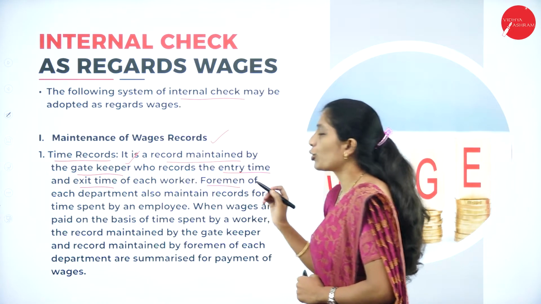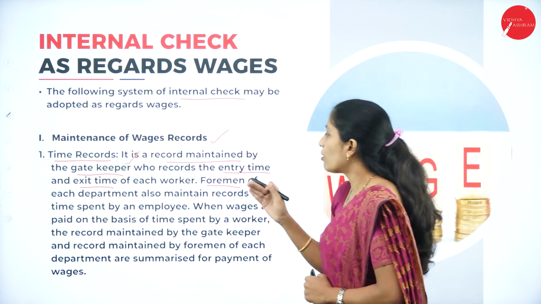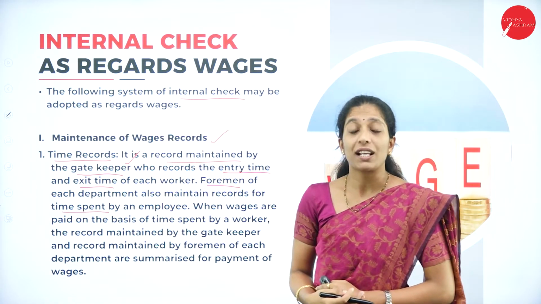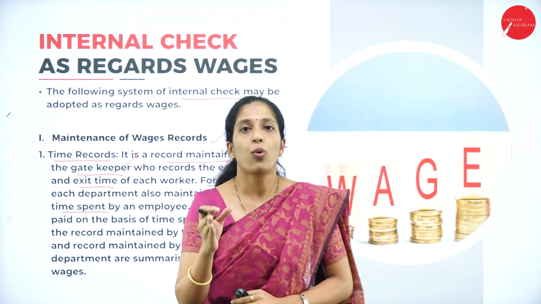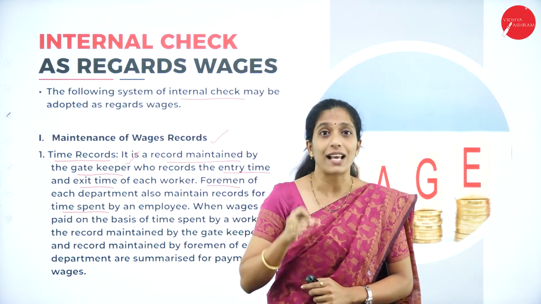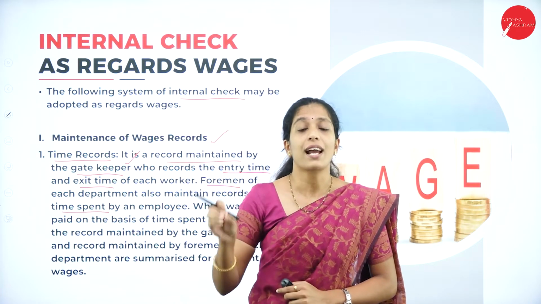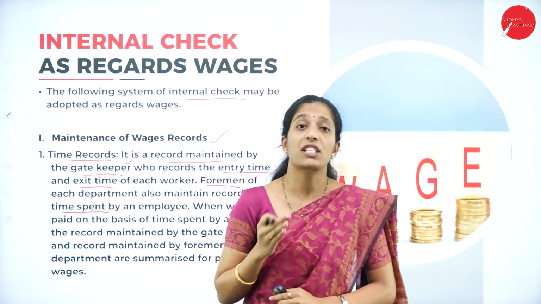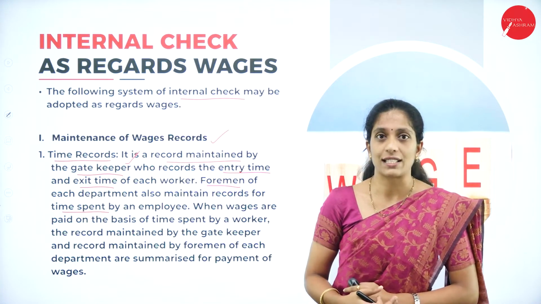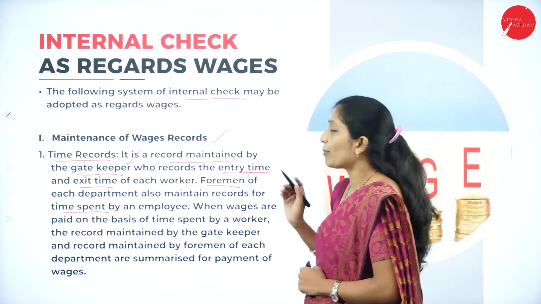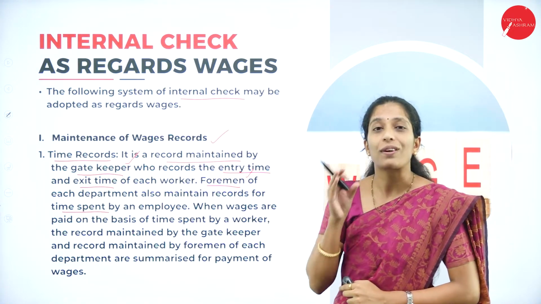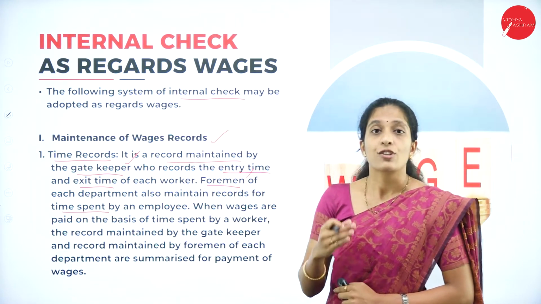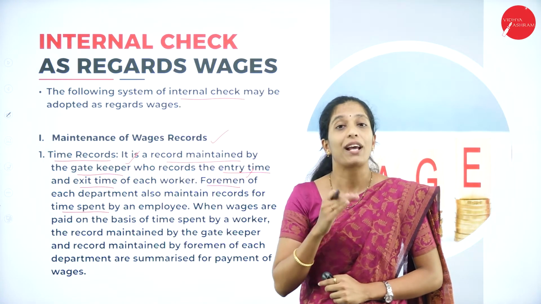The foreman, that is the supervisor of each department, also maintains records for the time spent by the employee. It doesn't mean that because a worker has an entry and exit time, the worker worked the whole time in the organization. There may be chances that he has simply wasted the time after entering the organization. For that, a foreman also maintains a record to see what time is actually spent by the worker in that particular department. For each and every department there will be a foreman or supervisor.